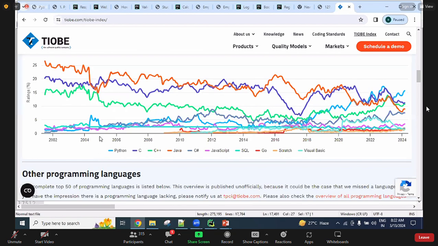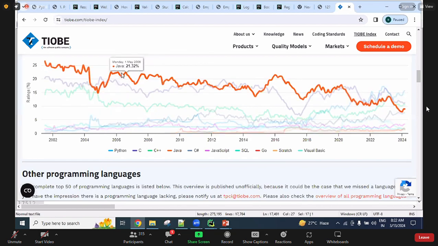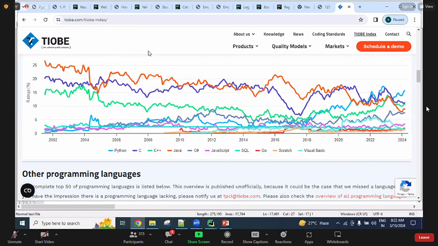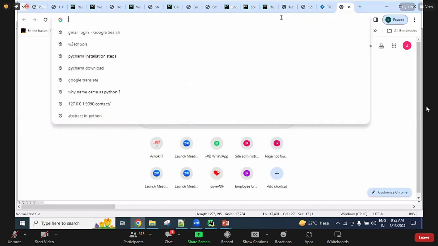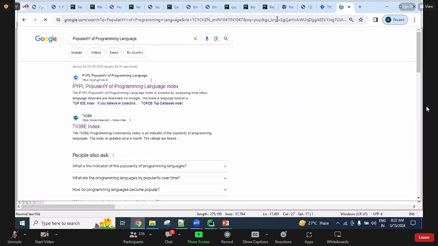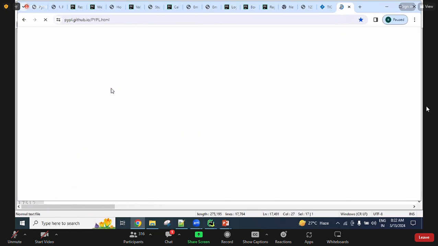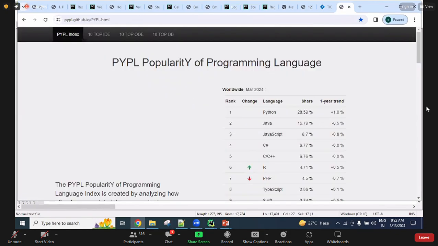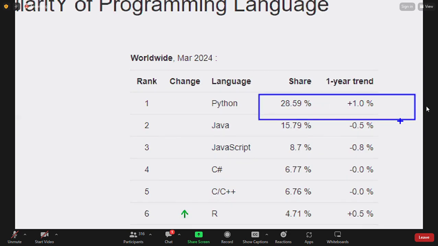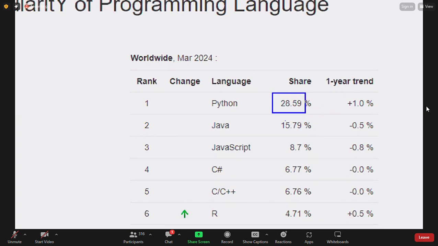And not only this one, guys, there are multiple other websites providing ratings on the popularity of programming languages. One more site is there, guys: the popularity of the programming language, the Google index. Here also Python's market share ratings are provided, guys. See here, Python has 28%. Java has 15%, guys. Next the C-related one is there.